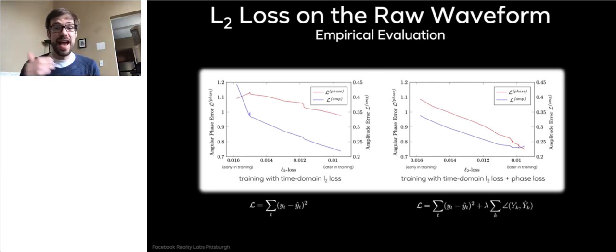Phase clearly lags behind. Our solution is to just add another term, an additive term that operates in frequency domain and penalizes the phase error. So essentially we say we have an additional term in the loss function that puts more emphasis on phase, and with this we see that both amplitude and phase are similarly optimized at a similar speed, and we obtain good values for both amplitude and phase, and not only for amplitude.